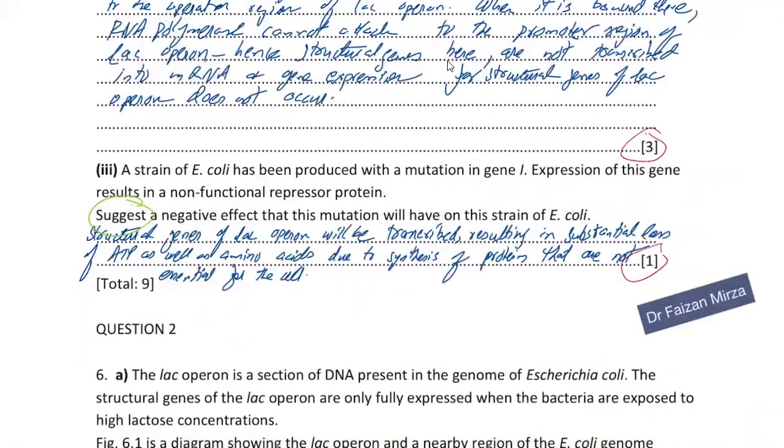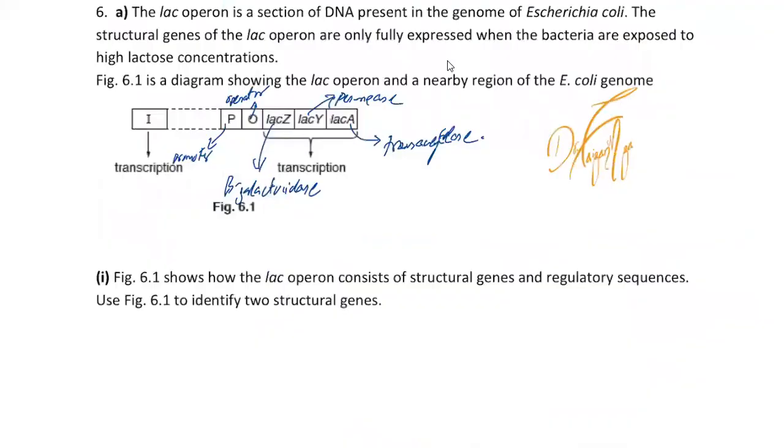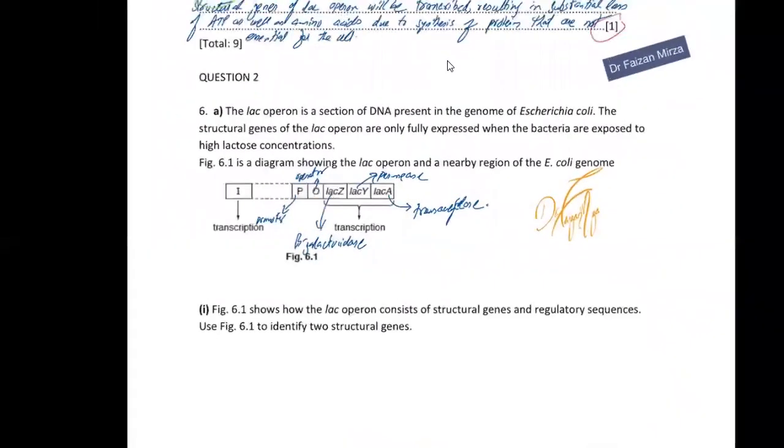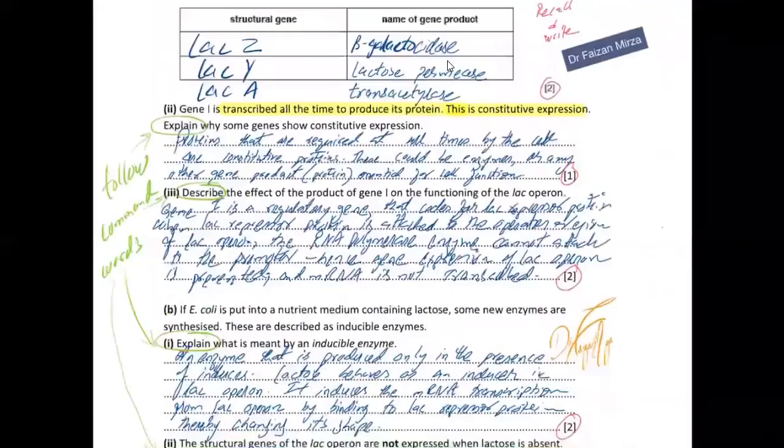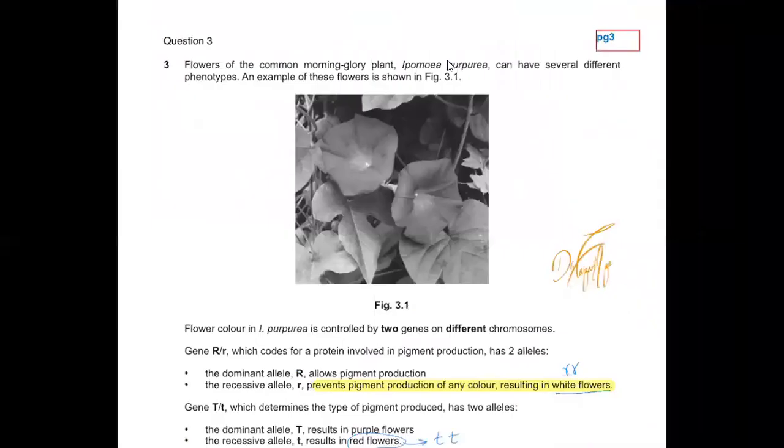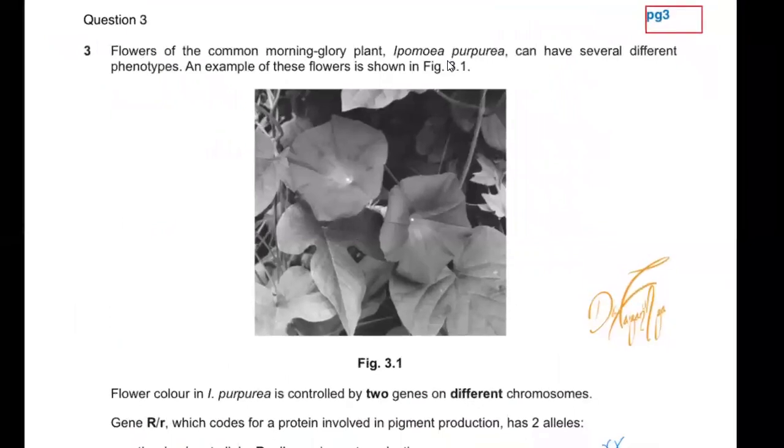So the negative effect would be that the structural genes of the lac operon will be transcribed, resulting in substantial loss of ATP as well as amino acids, because this is the loss that the cell will have to incur. ATP will be lost and amino acids will be lost because the proteins being made are non-essential for this particular cell anymore. Another question on the lac operon, I'll not go into the details because it's exactly the same as the previous one. So let's come to another question here, on epistasis.